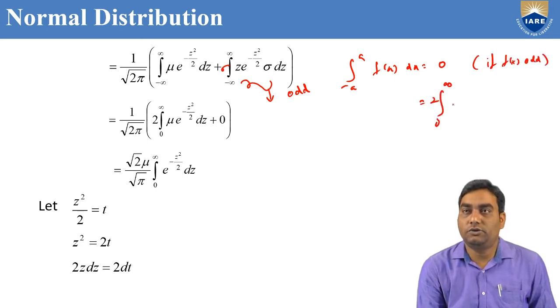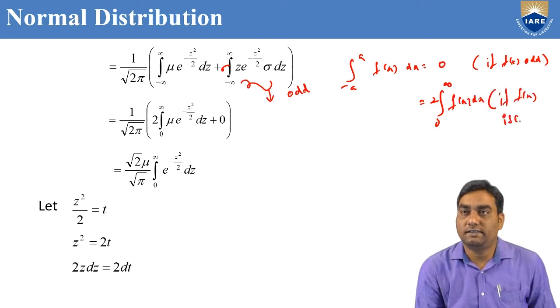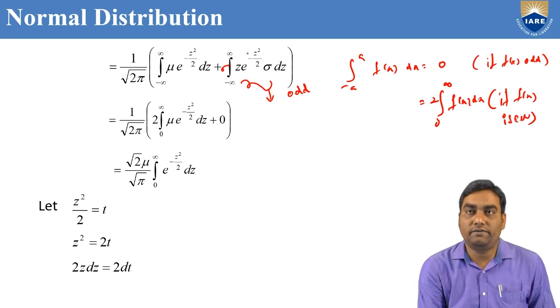Or we can write it as 2 into the integral from 0 to infinity of f of x dx if f of x is an even function. The second term is odd, that's why it will be 0; 0 into sigma is 0. But the first term is an even function, that's why minus a to a can be written as 2 into 0 to a, here 2 into 0 to infinity of mu into e power minus z squared by 2. The integration is in terms of z, and mu is a constant, so we can take it outside. The 2 and root 2 cancel, leaving one more root 2 in the numerator: root 2 into mu by root pi, integral 0 to infinity e power minus z squared by 2.